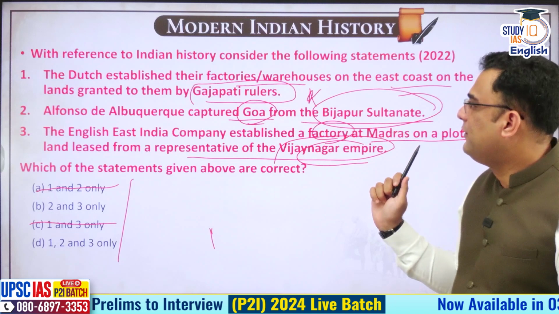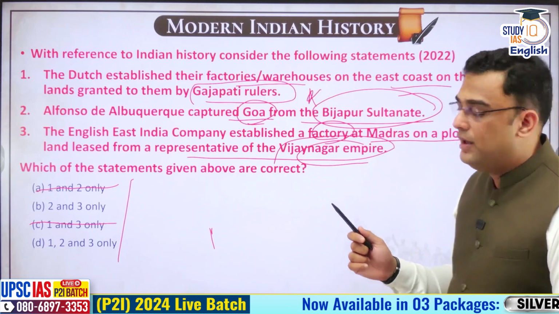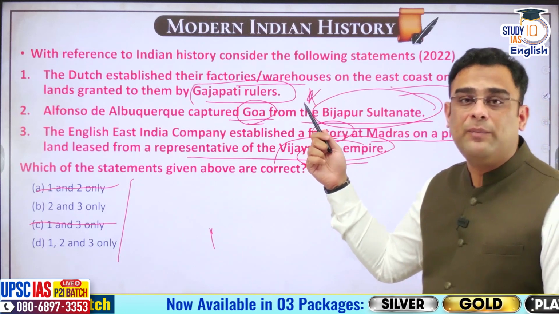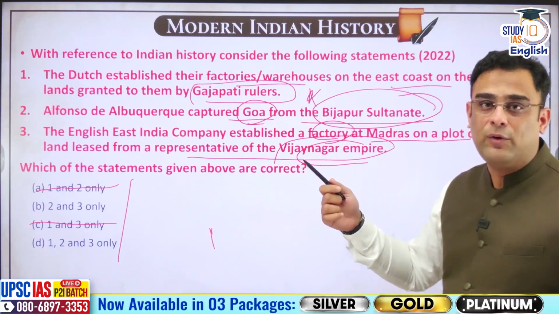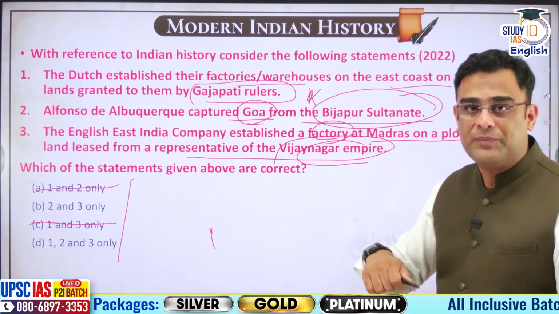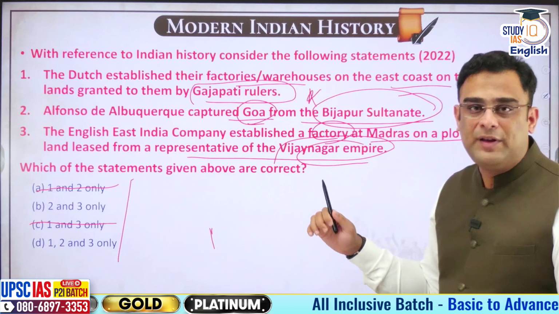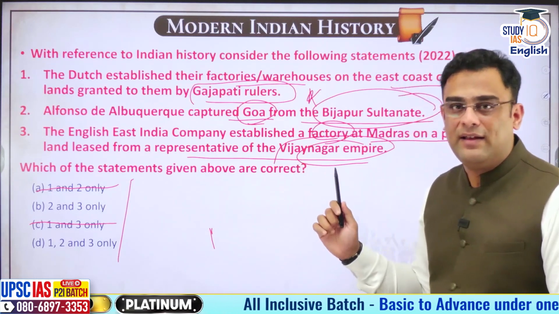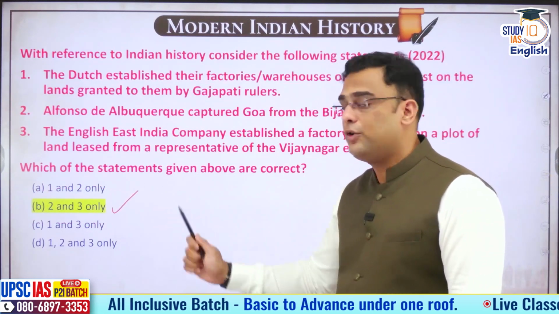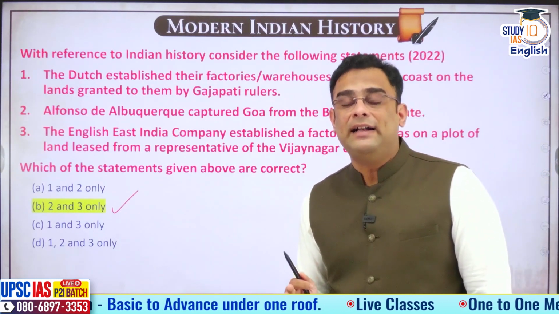The first statement, Dutch established their factories, warehouses on the east coast on lands granted to them by the Gajapati rulers. Now, if you see the timeline or the history of medieval period, the Gajapatis were important rulers in the coastal areas of Orissa and Andhra Pradesh. But then they were ruling in the previous century again. When the Dutch come to India and start to establish their factories, by that time the Gajapati rulers are not holding sway in this area. Therefore, statement number 1 is wrong. And if 1 is wrong, then our answer turns out to be 2 and 3. So this is how, guys, you can try to apply what you know and arrive at answers.